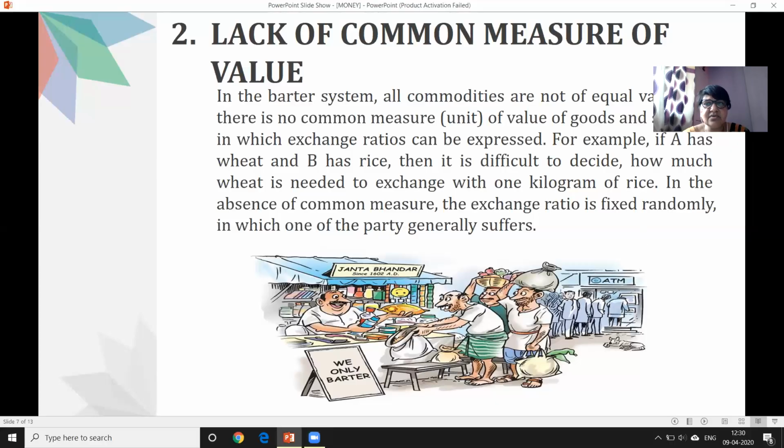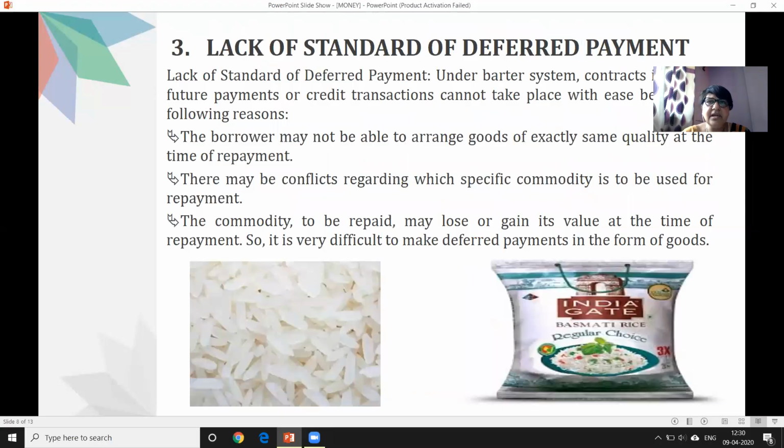Let's discuss the third one: lack of standard of deferred payment. What does it mean? Under the barter system, contracts cannot take place for future payments or credit transactions. Why? Just see, there are 3 points.